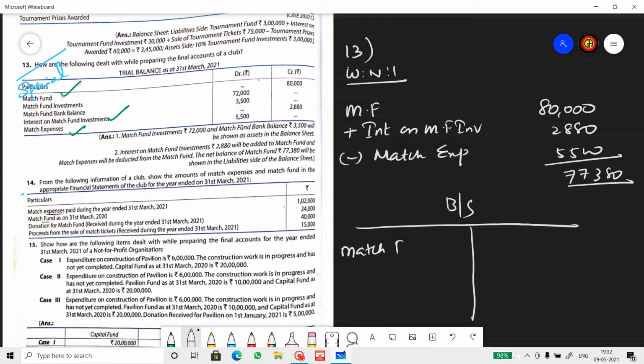Match fund balance 77,380. Match fund investment is how much? 72,000. And match fund bank balance is how much? 3,500. That's it. We have completely dealt out all the items that is given in the question.